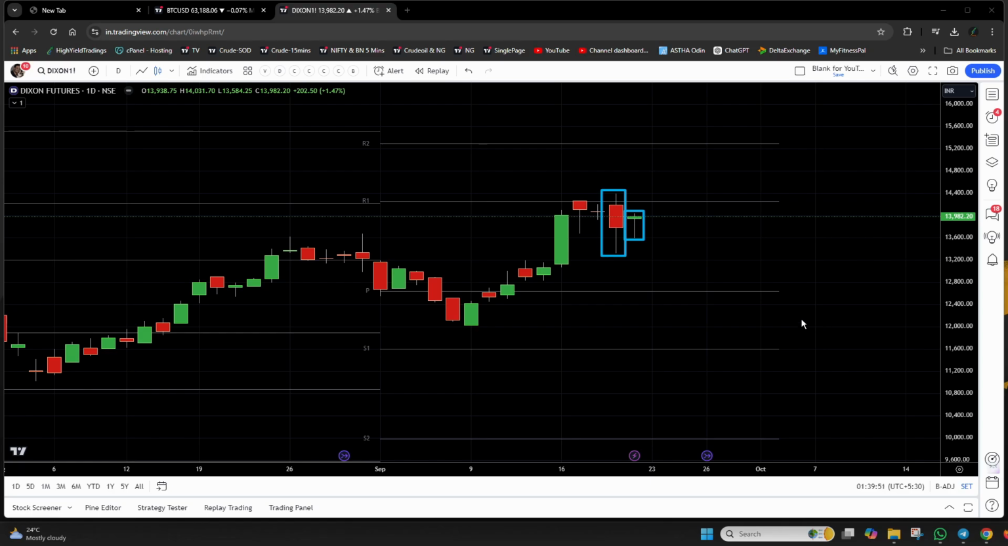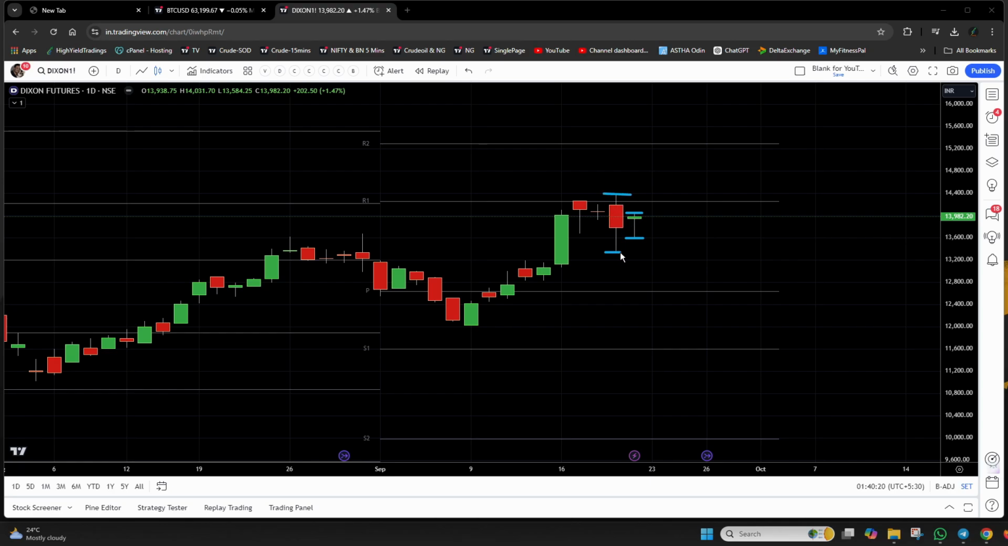Clear? Now, to make things clearer, let me delete this. Basically, this is the high of the latest candle, and this is the low of the latest candle, right? So the entire body of the recent candle should be engulfed inside the entire body of the previous candle.